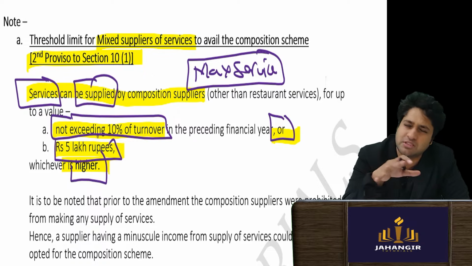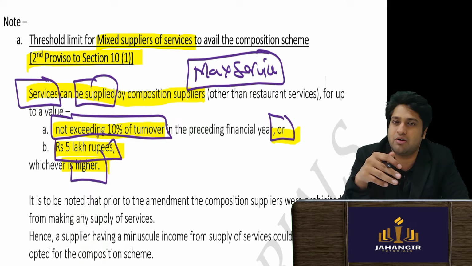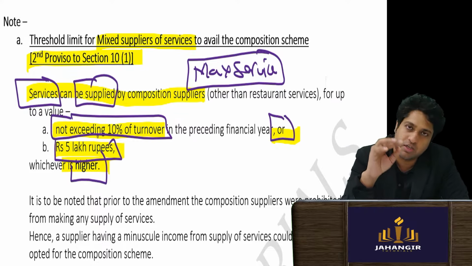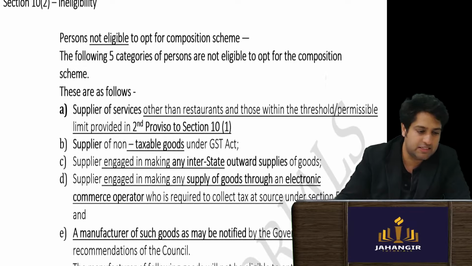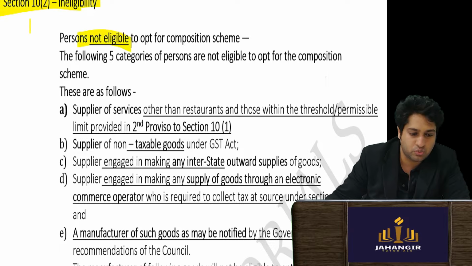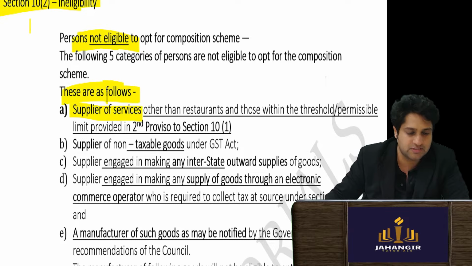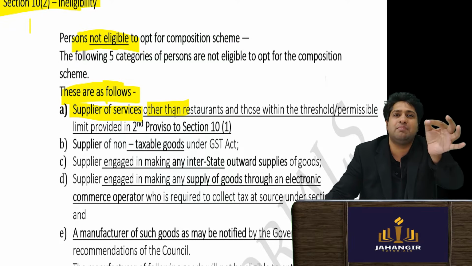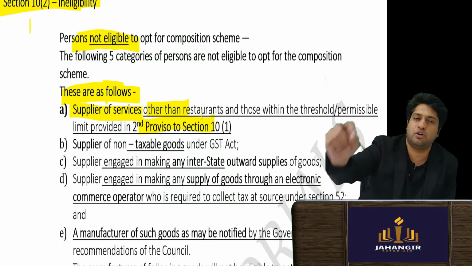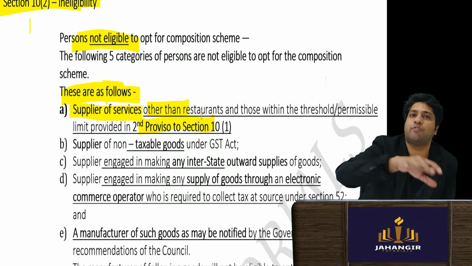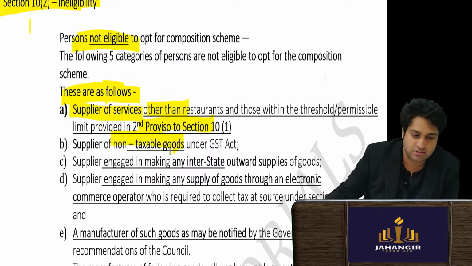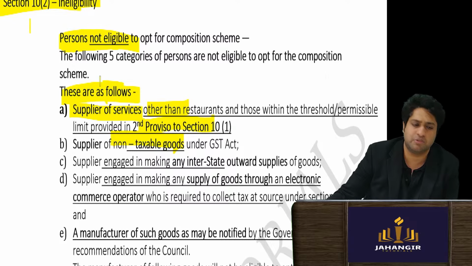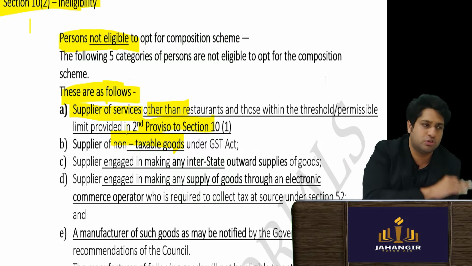So many of the business players who are mixed goods and services, they were disallowed. So then they said, let's make a separate category for pure service providers also. Okay, so then we see 10(2) who are not eligible. There is a simple little list that you need to see. Section 10(2) who are not eligible: suppliers of services are disallowed, except those giving minuscule services, as we saw, 10% of sales or 5 lakh rupees, whichever is higher, that is the upper limit of service that they can give. Taxable, non-taxable, so basically who are not eligible under composition scheme, if you are purely giving non-taxable goods, you will not come here.